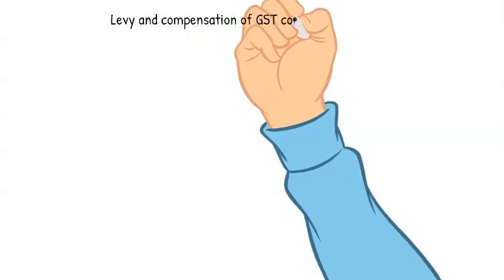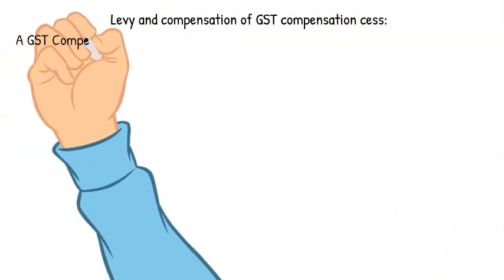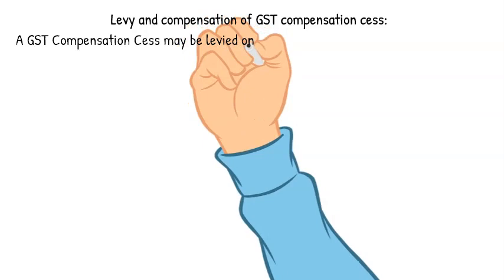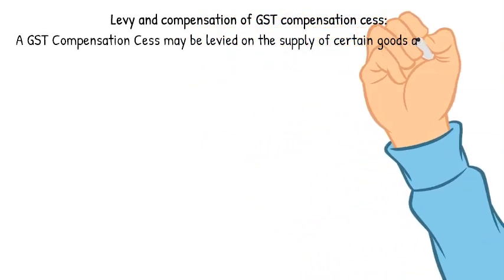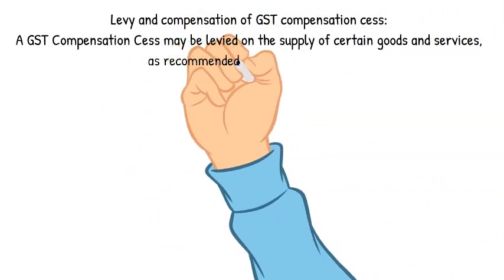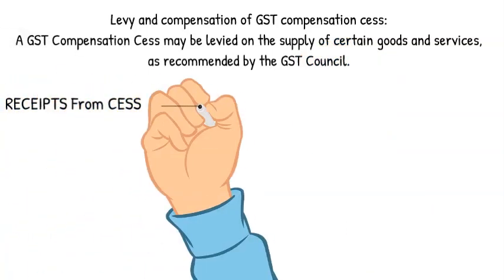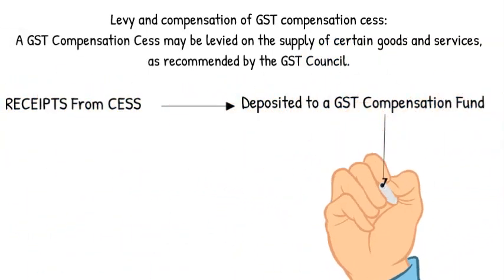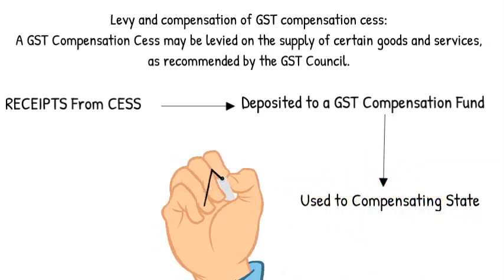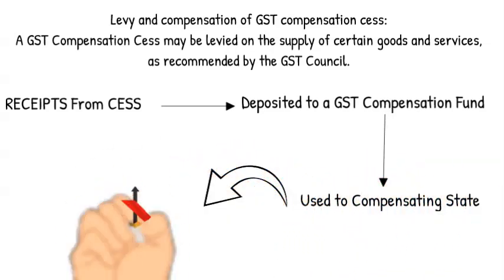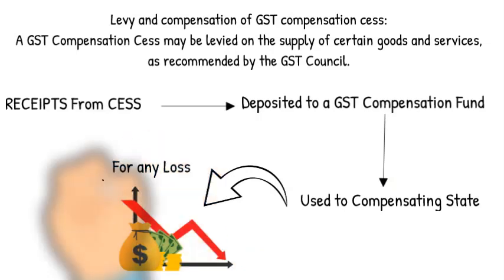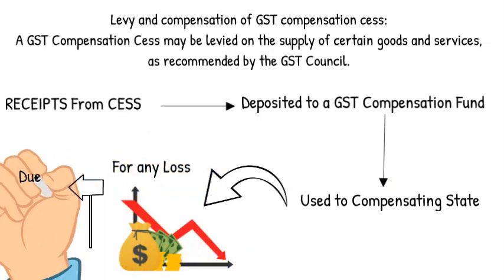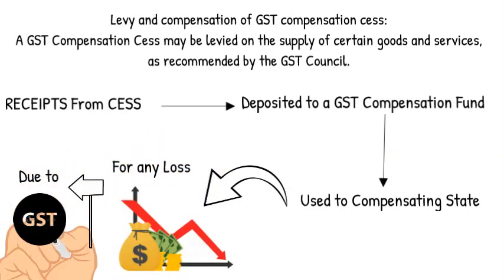Levy and compensation of GST compensation cess. A GST compensation cess may be levied on the supply of certain goods and services as recommended by the GST Council. The receipts from the cess are deposited to a GST compensation fund. The receipts will be used for compensating states for any loss due to the implementation of GST.